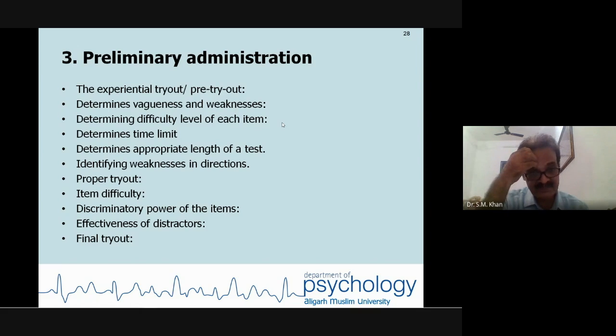Direction. Proper tryout administration, how it will be done. You need to ensure the rapport.